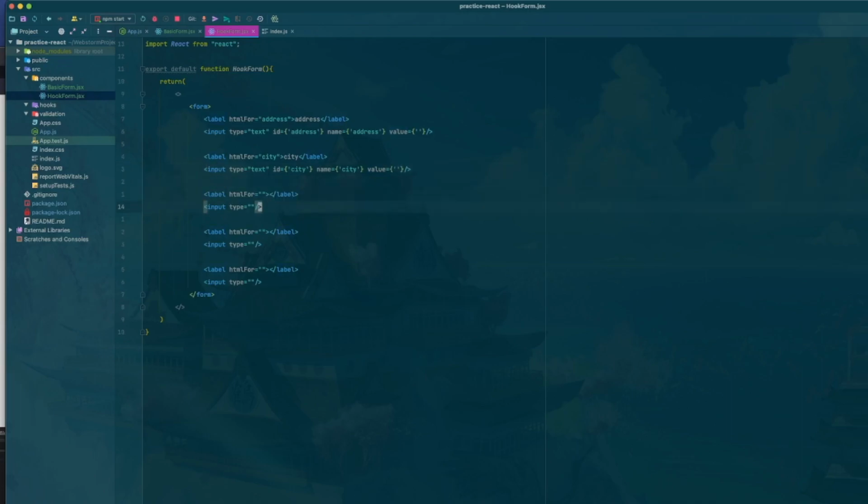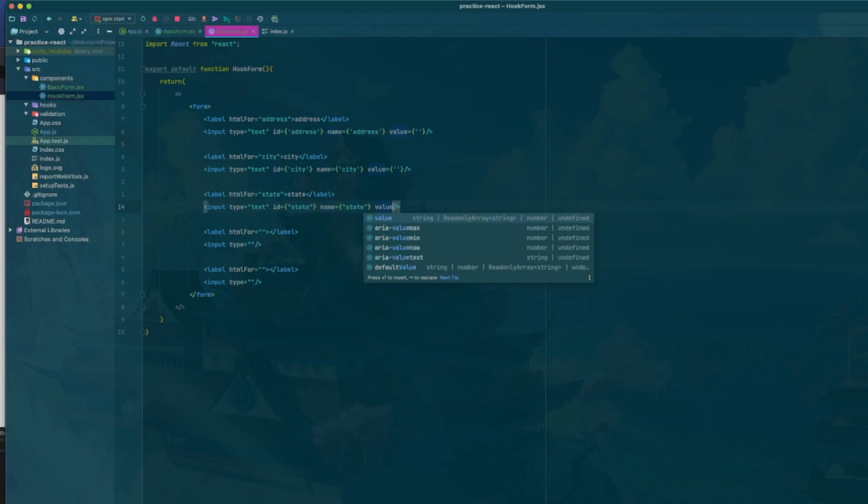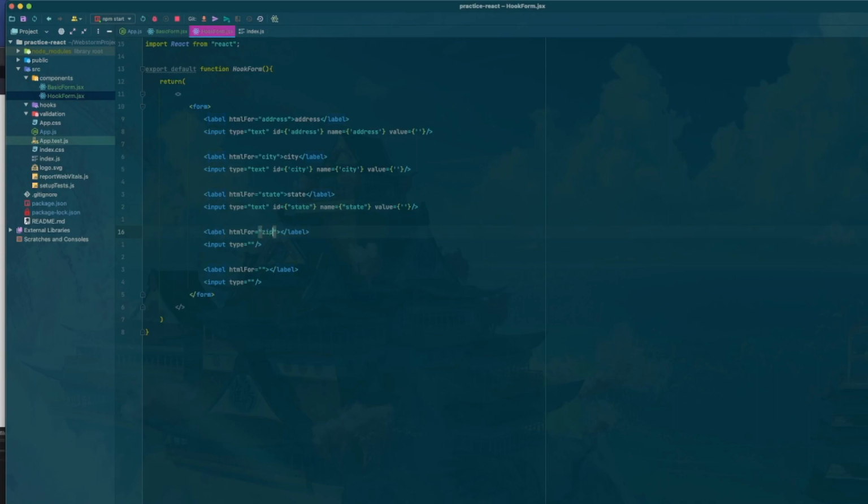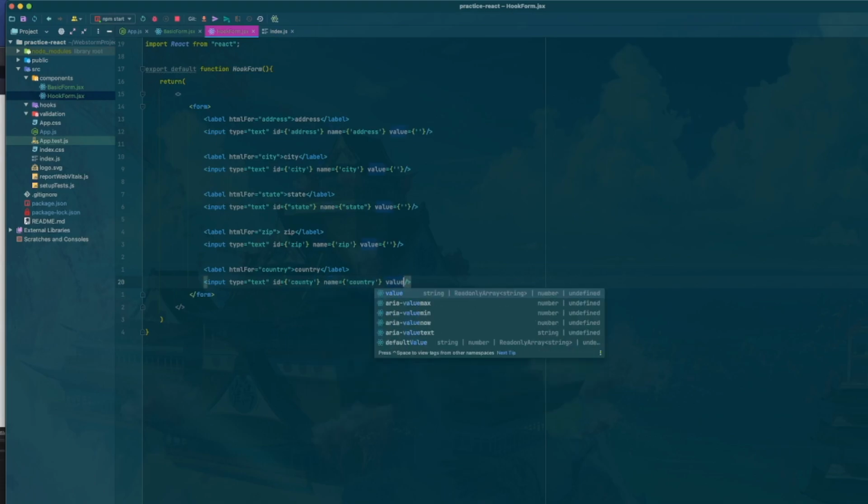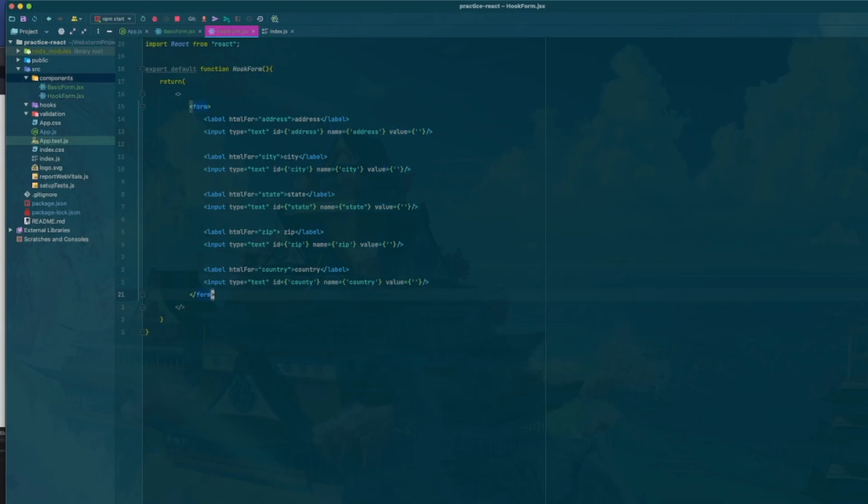For right now, we'll skip this part, but we're going to do the same thing for all of these. So now we have the basic layout of the form, and now we just need to finally end it with the button.